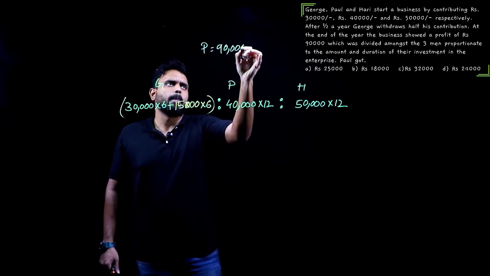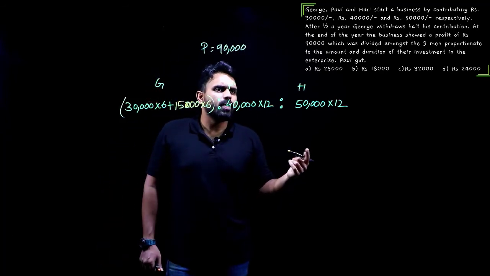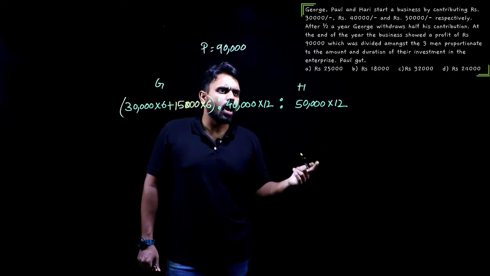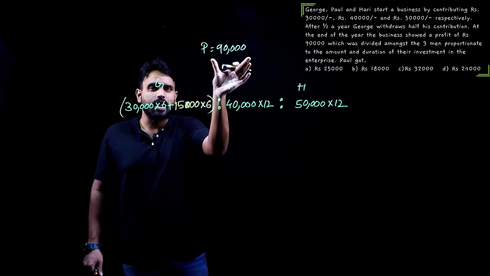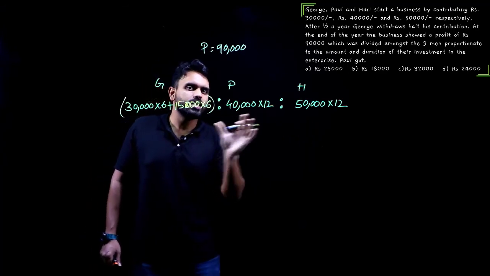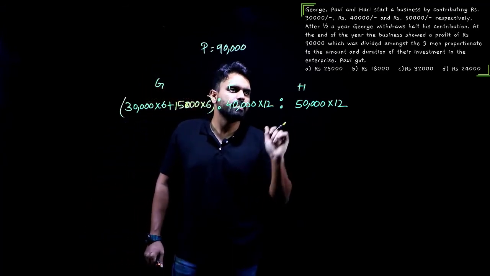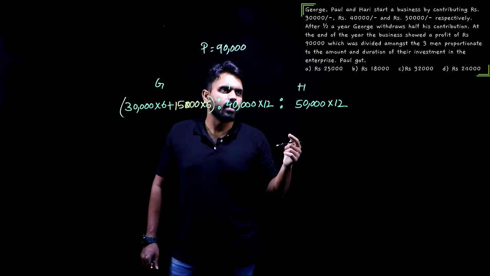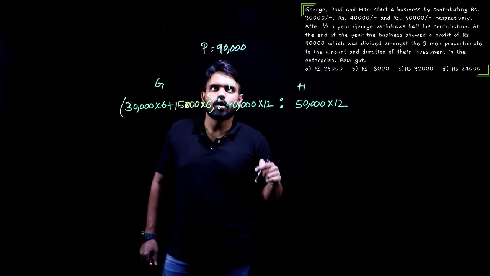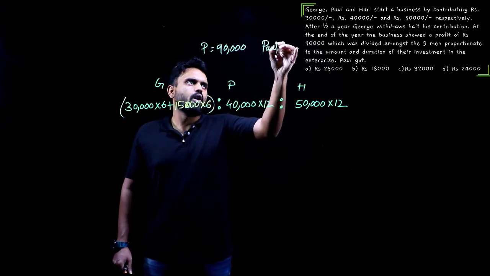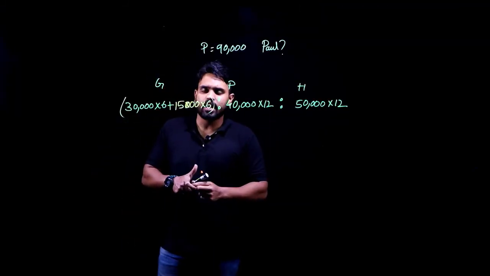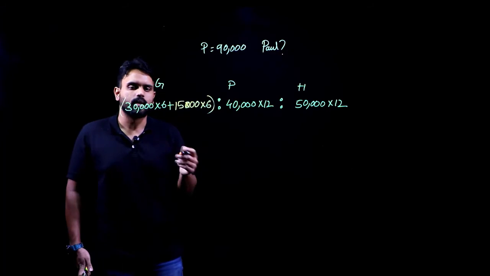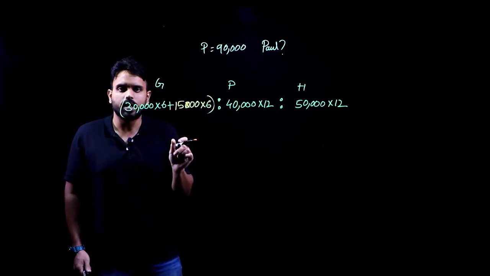Next, which was divided amongst the 3 men proportionate to the amount and duration of their investment. The profit was divided according to their investment in the enterprise. Paul got how much is the question. Now, let me calculate their investment ratio. Their investments are in the ratio what? So what do I need to do?